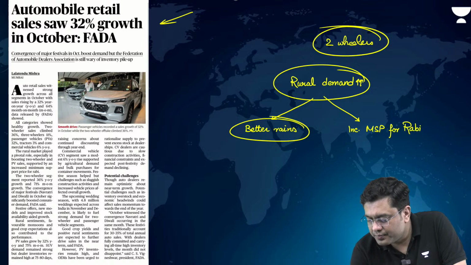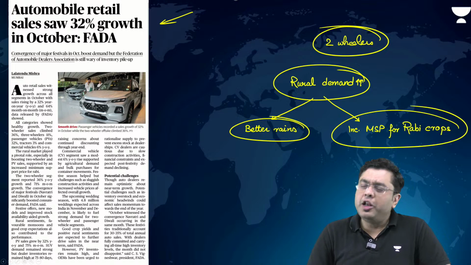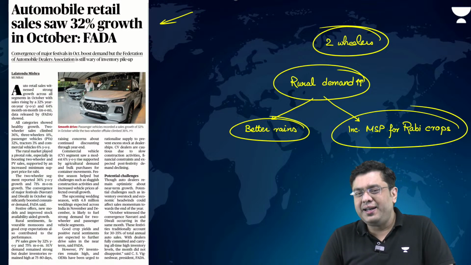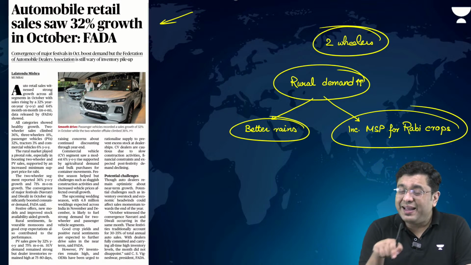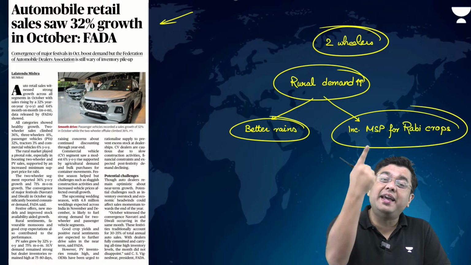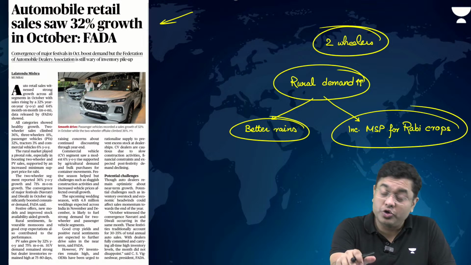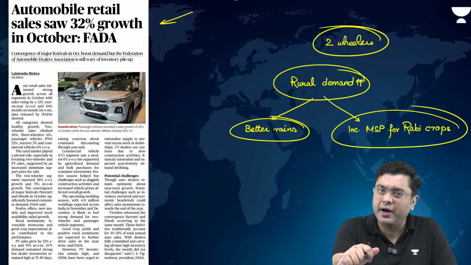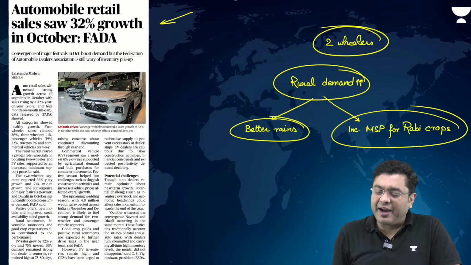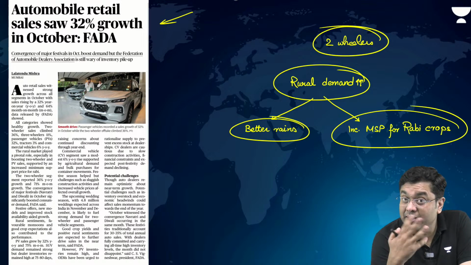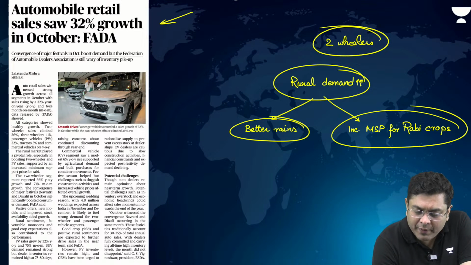So these two are seen to be the primary driving factors of the increase in rural demand. Now, when there is an increase in rural demand, there will always be a cascading effect in terms of urban production, job creation, and even urban demand. Another good factor has been the rise in the sale of commercial vehicles.